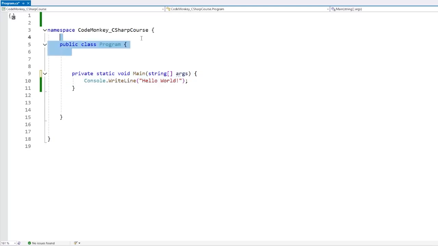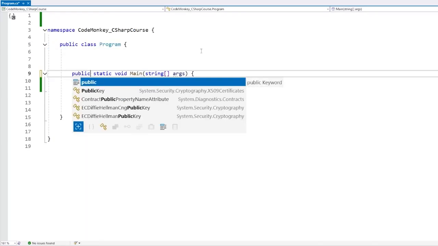Then this function also has to be inside some kind of class or struct, and that one can either be static or non-static, both of them work. Main can also have an access modifier. You can make this either private or public, it doesn't really matter.